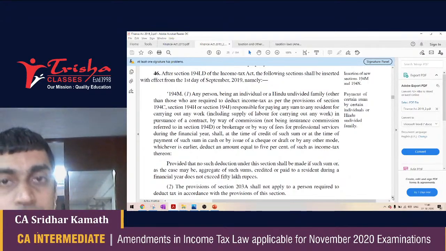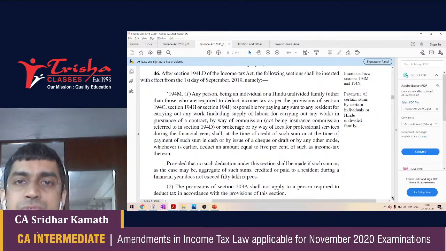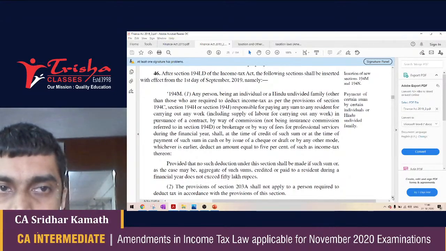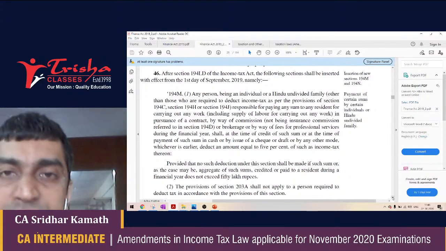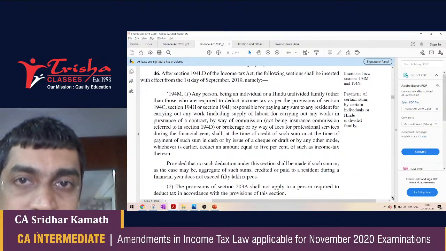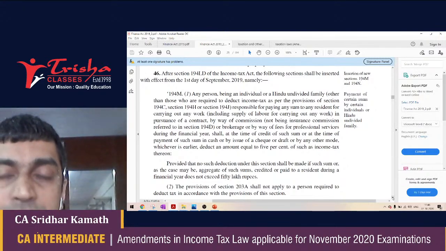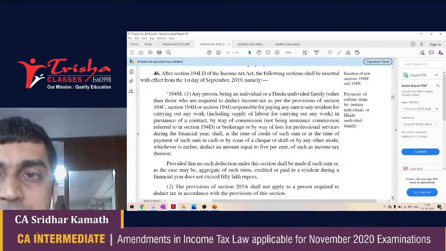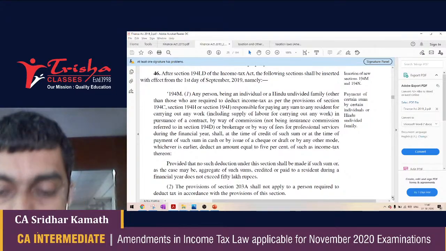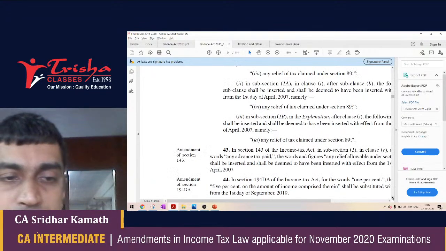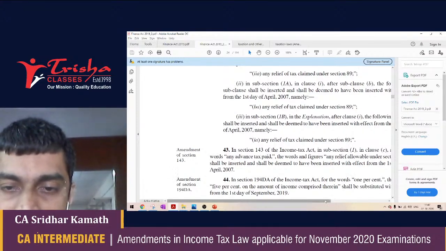But here the law under 194M says that if you are, for instance, building a house, a very posh house, and the contractor gives a cost estimate of say 60 lakh rupees. Now in this case, as the consideration paid to a contractor crosses 50 lakh rupees, which is 60 lakh rupees, the individual concerned who has hired the contractor has to make a TDS of 5% on this 60 lakh rupees. That's what section 194M says. There are a bit of other complications here also, but let's move on to 194N.